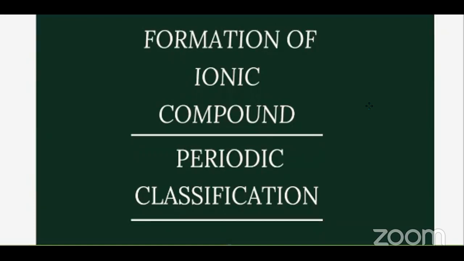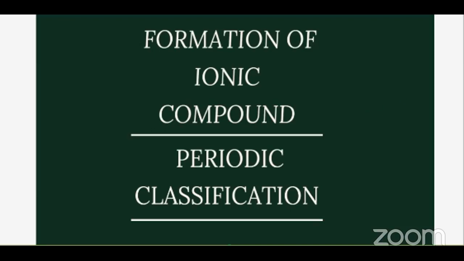Let's say lose or gain, either way, to make 8 electrons. Yes, kind of, you are right. But the electrons which the atom will be losing or gaining will be the valence electrons, right? What are valence electrons? The valence electrons are the electrons present in the outermost shell of the atom, correct?